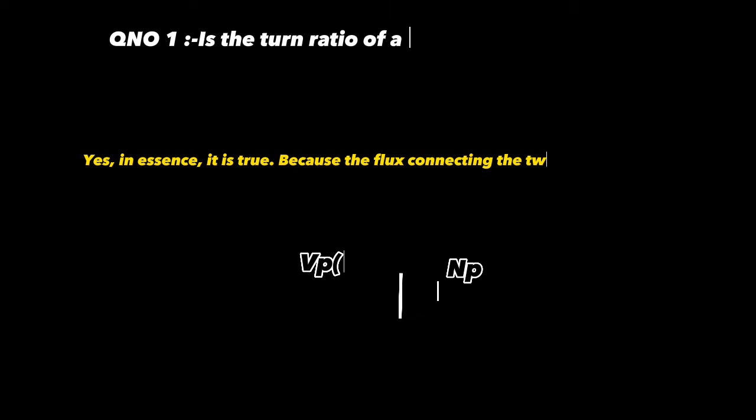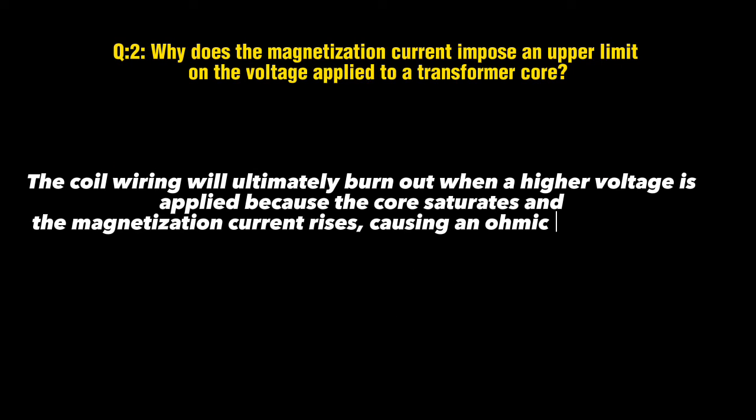Question number 2 is: why does the magnetization current impose an upper limit on the voltage applied to a transformer core? The answer to this question is that the coil winding will ultimately burn out when a higher voltage is applied, because the core saturates and the magnetization current rises, causing an ohmic voltage drop.